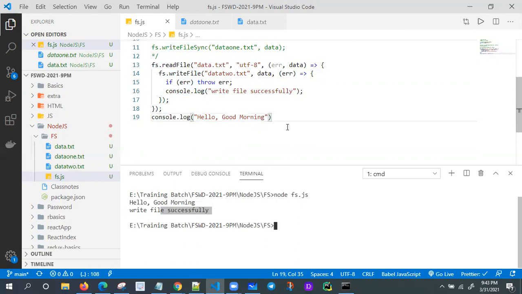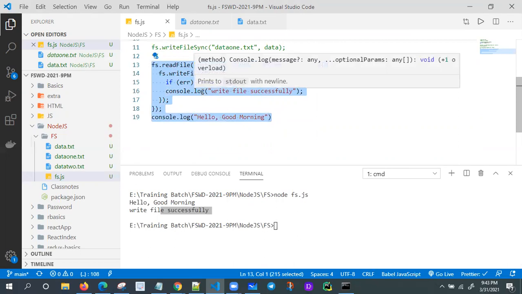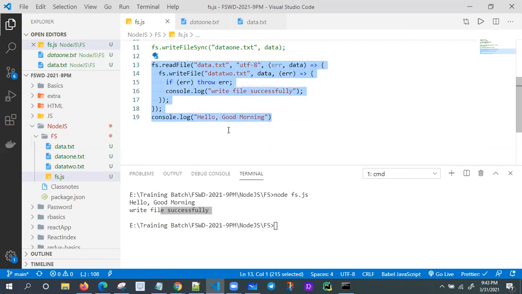Yes, sir. So this is one best case to show the asynchronous way. This is the way only. Okay. So we have two types of methods, synchronous methods and asynchronous methods. So in case of asynchronous, definitely we want it like this only.